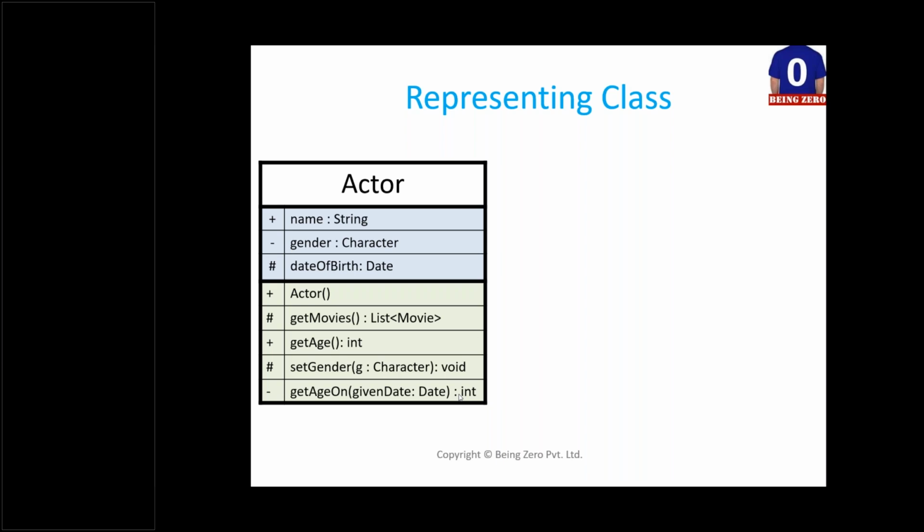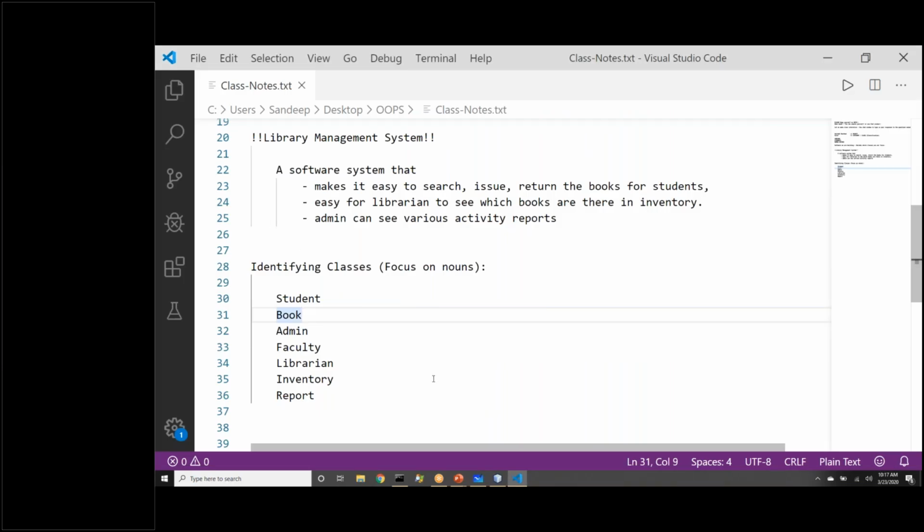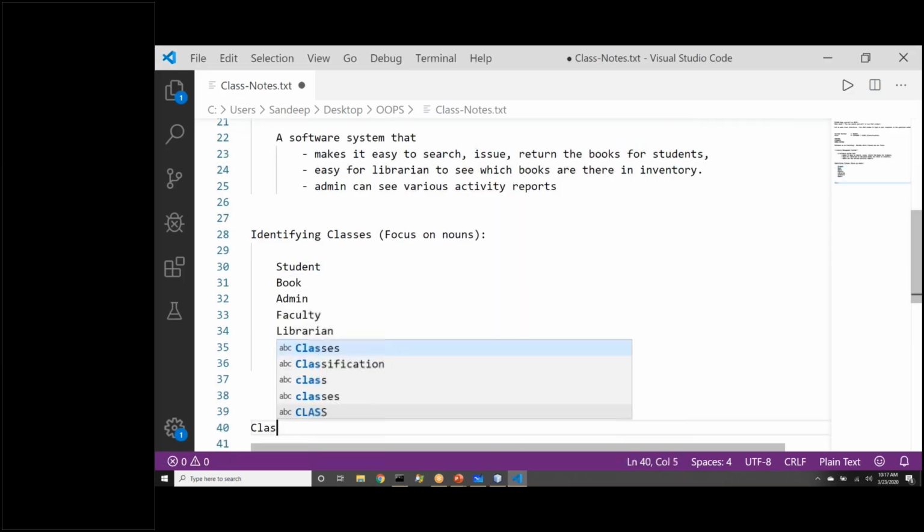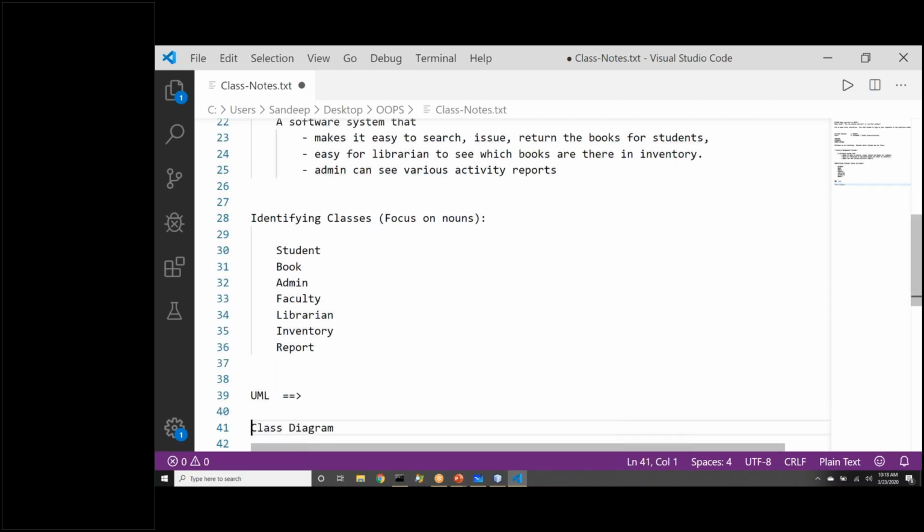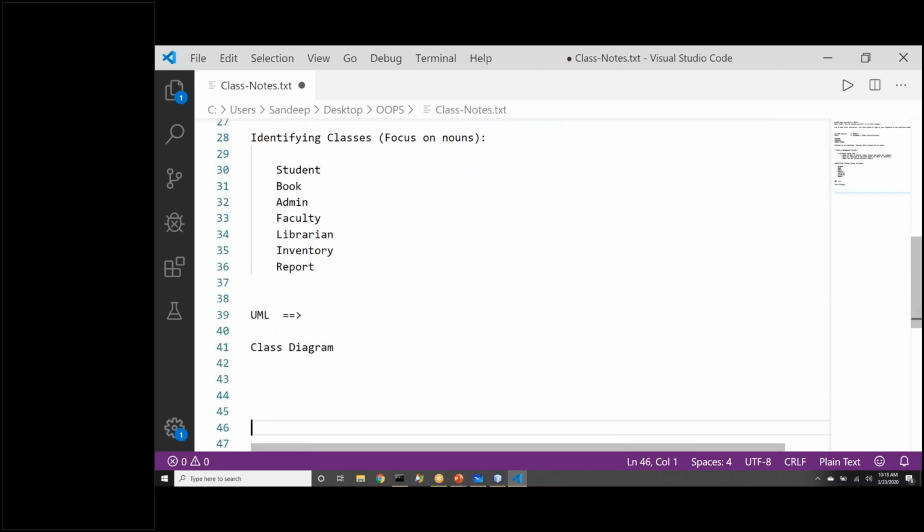Attributes, class, object diagram, we will come to that later. Right now, this notation, this way of representing a class without code, pictorially, this ability to represent a class like this, is called class diagram. That is what we are seeing. And there is a language called UML. Can somebody tell me the full form of UML? Yeah, it is Unified Modeling Language.